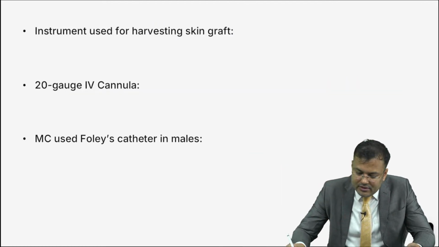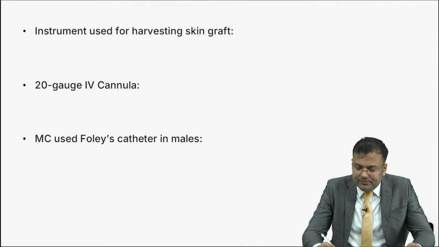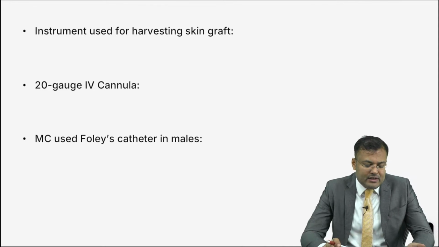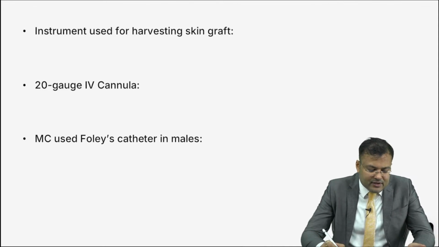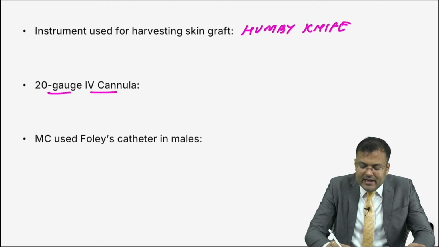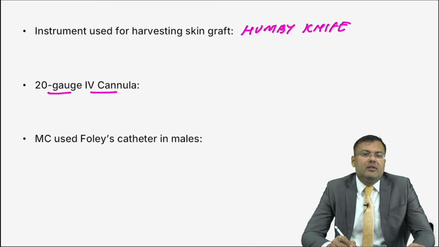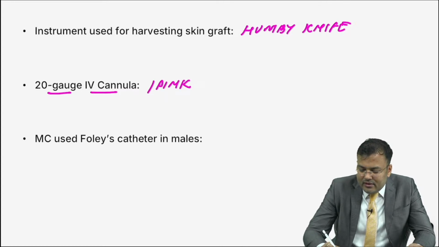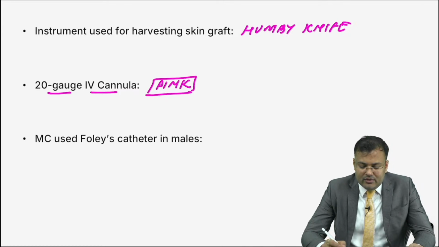Okay guys, next question. Instrument used for harvesting skin graft. Easiest question, frequently asked. Lily, very good, first time you are replying correctly, and first to reply correctly, Pooja. Humby's knife. Next, 20 gauge IV cannula, what's the color? It's pink. 20G is pink, 18 is green.